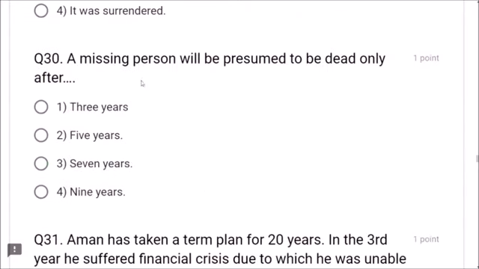Next, question number 30. A missing person will be presumed to be dead only after 7 years. Don't think, friends. 7 years is correct. 3 years, 5 years, 9 years, no. 7 years is the period after which the missing person will be treated as dead.